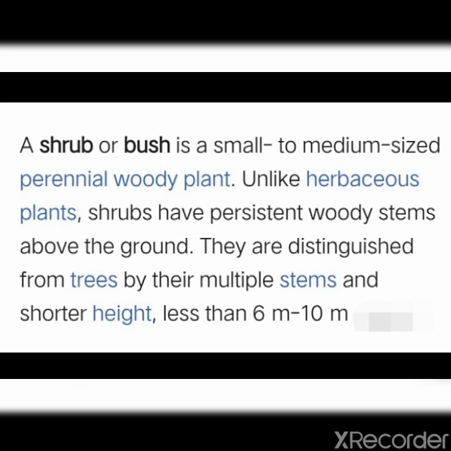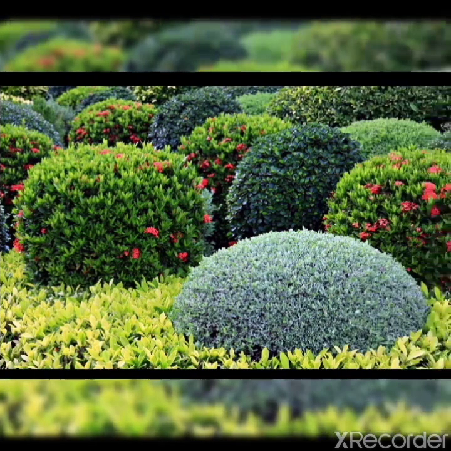They are distinguished from trees by their multiple stems and shorter height, less than 6 to 10 meters. In front of you, bushes or shrubs are there. Stems of shrubs are mostly thin, hard and woody. Examples of shrubs are rose, jasmine, china rose, bougainvillea, etc.